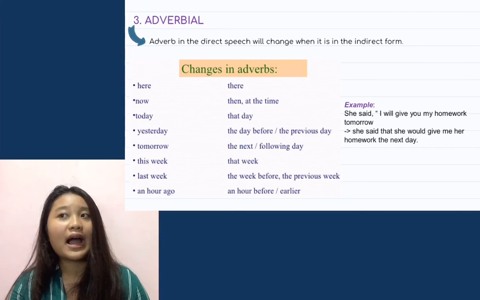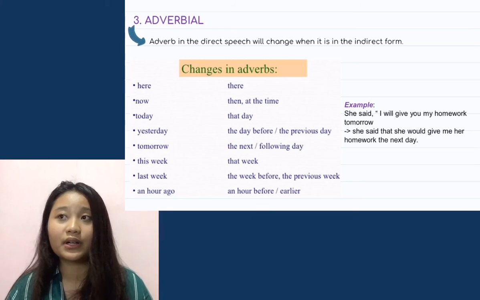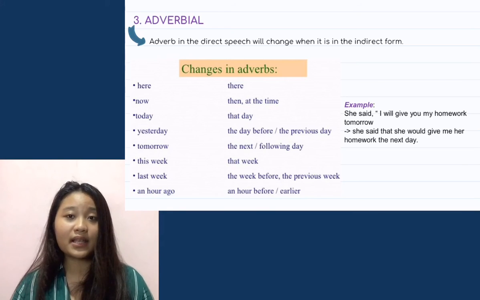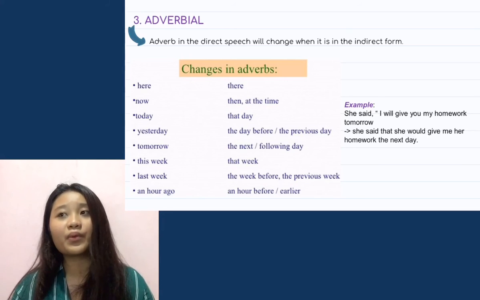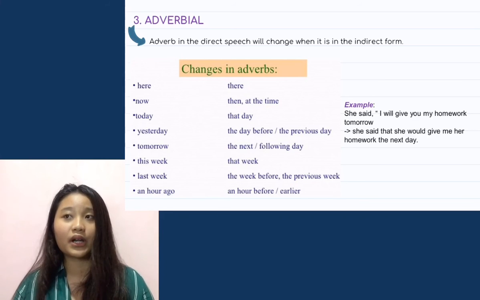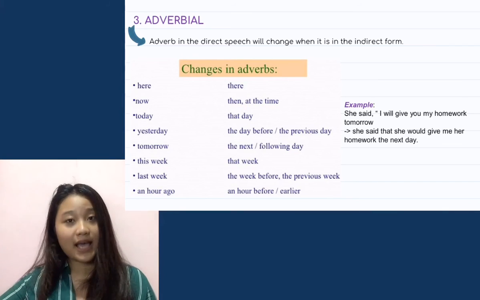Let's see the example. She said, "I give you my homework tomorrow." So the sentence in reported speech will be, she said that she would give me her homework the next day. So tomorrow changed to the next day.